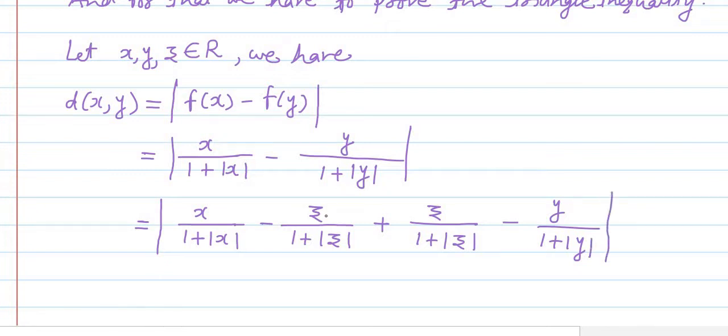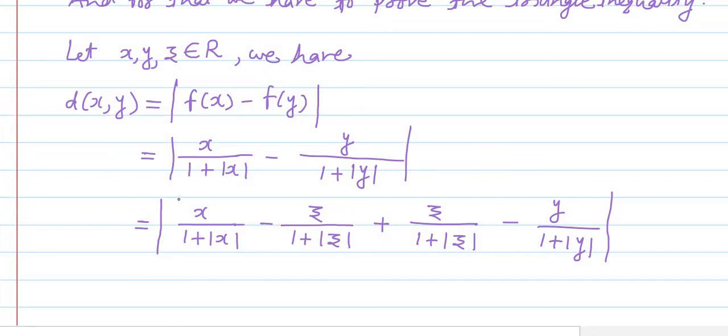See here, we have subtracted the term z upon 1 plus mod z and added the same term z upon 1 plus mod z. So this is equivalent to adding 0, and adding 0 to a real number doesn't make any change.